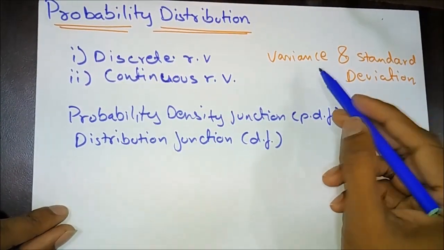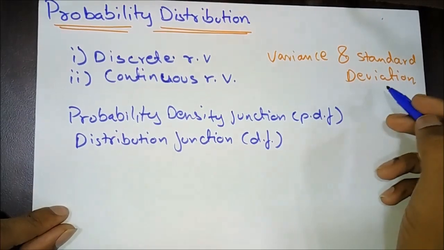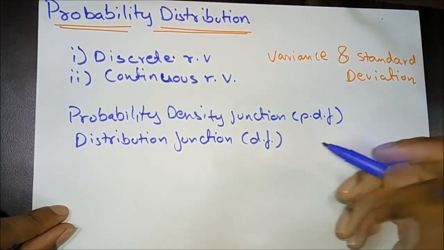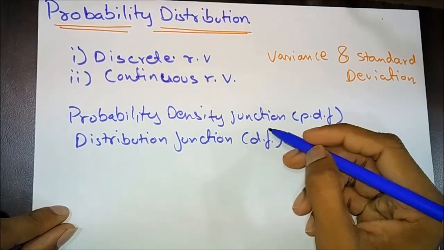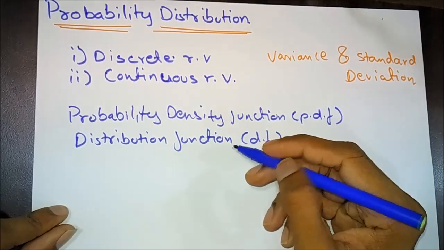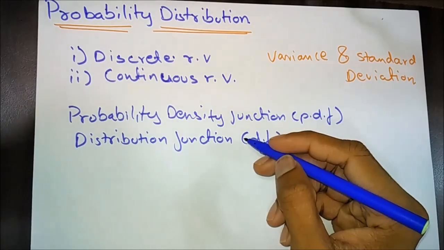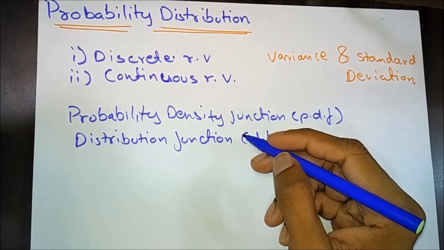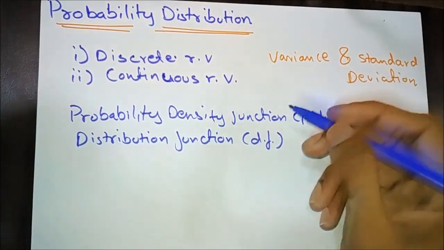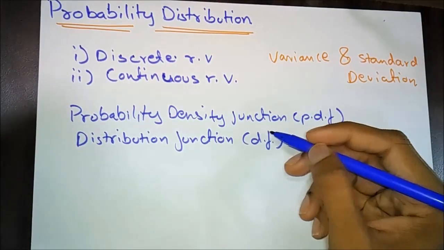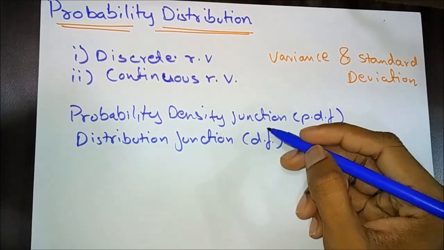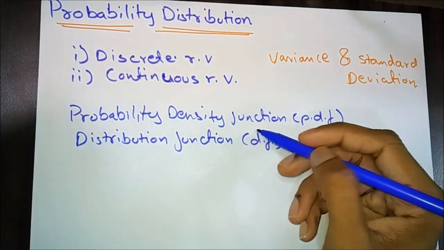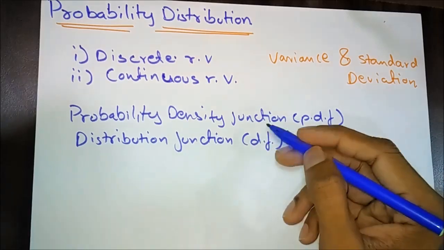Also, topics like variance and standard deviation, and also the expected value are really important topics in this chapter. Probability density function and distribution function have less weightage compared to these other topics. These topics have really lengthy sums, so compared to them, probability density function and distribution function can be neglected.